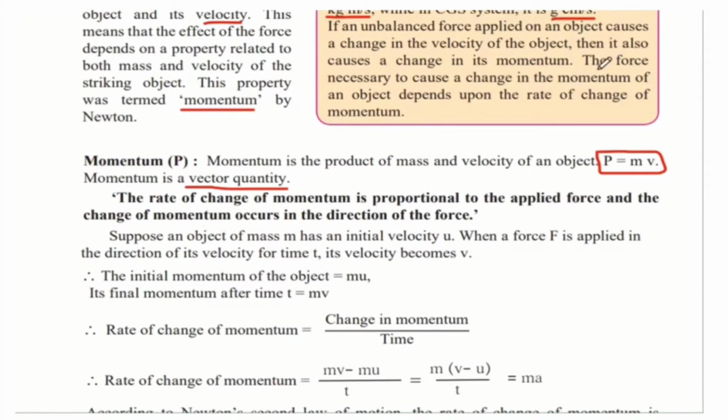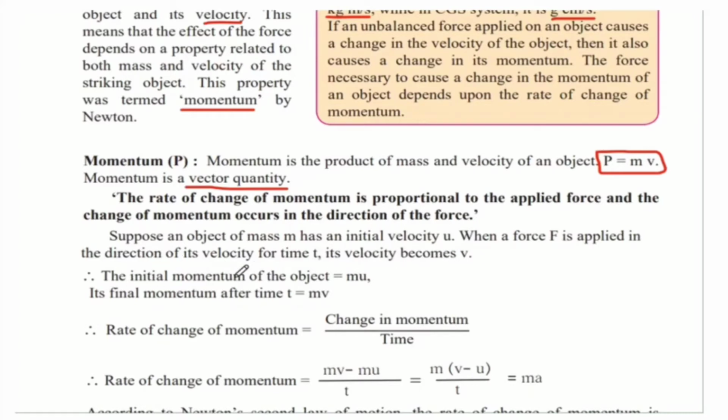So we saw over here the force necessary to cause a change in the momentum of an object depends on the rate of change of momentum. So this is the same thing that they're telling us here. Suppose an object of mass m has an initial velocity u. When a force F is applied in the direction of its velocity for time t, its final velocity becomes v.